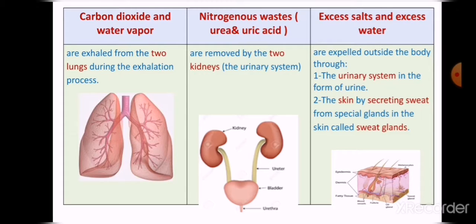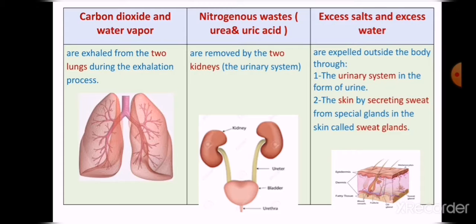Carbon dioxide gas and some water vapor are expelled outside your body during the exhalation process from the two lungs.